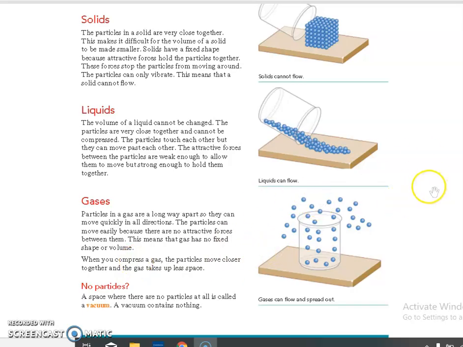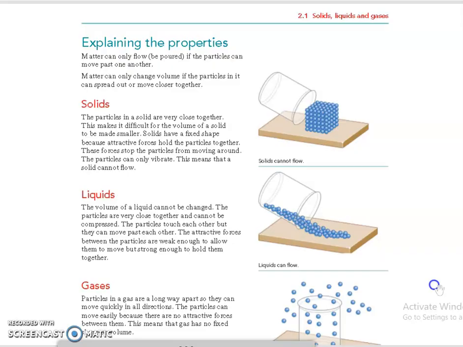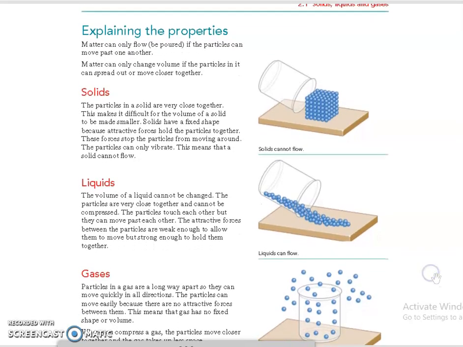Okay, so now we are going to discuss the properties in detail using particle theory. The particles in solids are very close together. This makes it difficult for the volume of a solid to become smaller. That's the reason it cannot change its volume. Solids have a fixed shape because attractive forces hold the particles together, and these forces stop the particles from moving around, and the particles can only vibrate. They can only what? Vibrate. This means that the solid cannot flow.